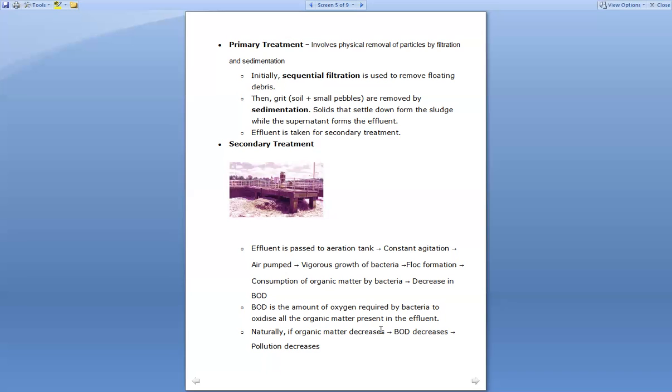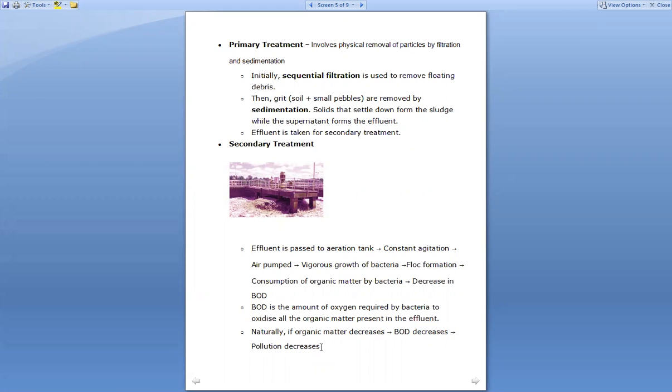So that is what the biological oxygen demand is: how much oxygen is being demanded by the bacteria for degrading or oxidizing the organic matter, right? Now, naturally, if organic matter decreases, BOD decreases, and if BOD decreases, the pollution decreases. Now, which pollution? The water pollution, right?